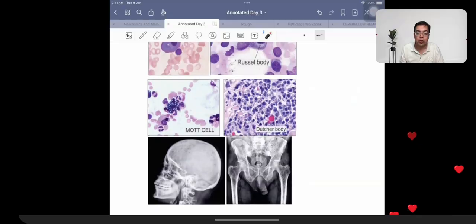Don't forget, patients are going to be having multiple lytic lesions. Vertebrae are involved, so backache. An elderly patient with a lower backache is going to be having multiple lytic lesions in the skull. What is that going to be associated with the term?